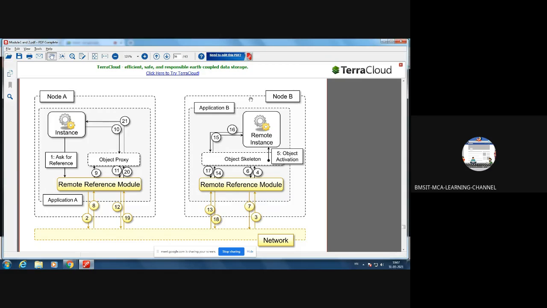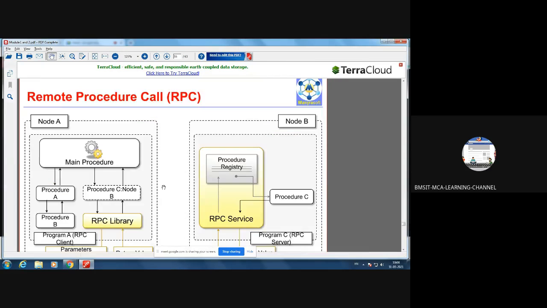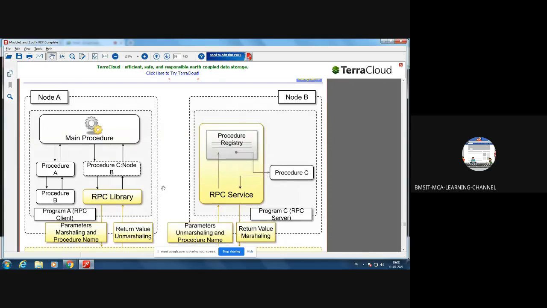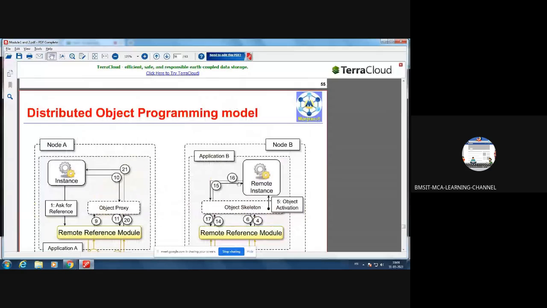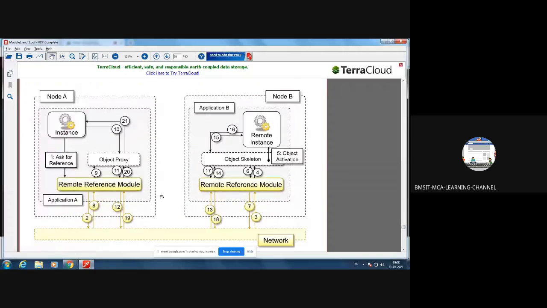So for you, what is important? It is very difficult for you to remember this sequence of steps. So my suggestion is, if you get a question like explain the model used for achieving distributed communication with the help of a neat diagram, then you should explain RPC, because it is quite simple. The distributed object programming model is a tedious process, but if they ask very specifically, then you don't have any choice. You have to write this diagram.